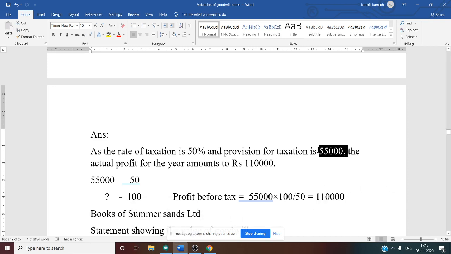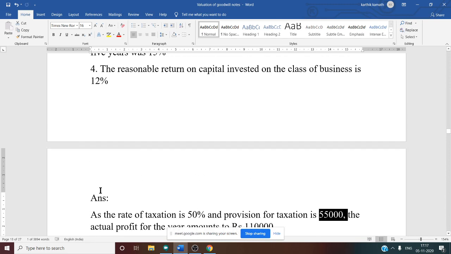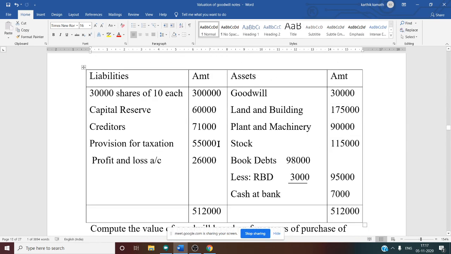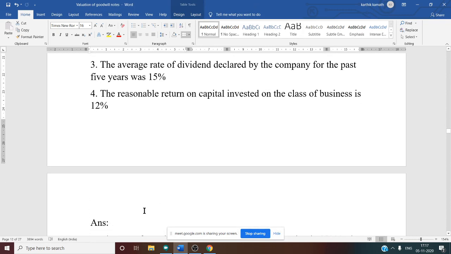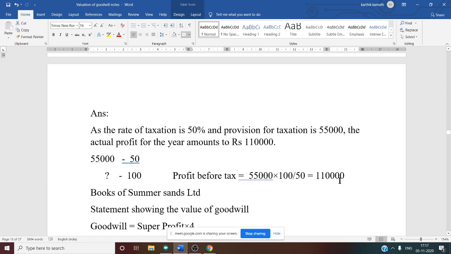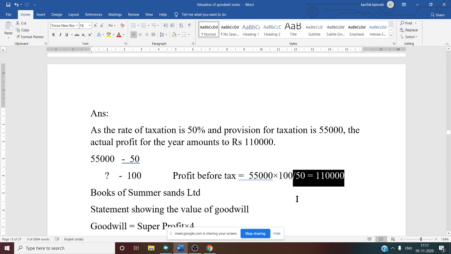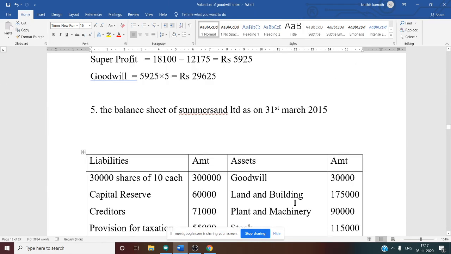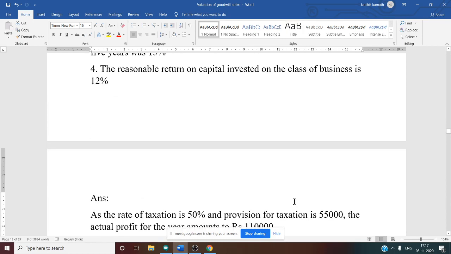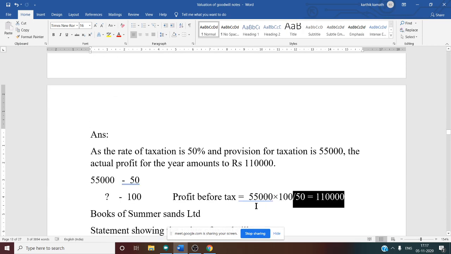That amount is already given in the balance sheet. If you see the balance sheet, that amount is already mentioned, provision for taxation 55,000. So you can easily calculate profit before tax, that is 1,10,000. So this amount is for the year 2015, that is, for the financial year 2014-15.